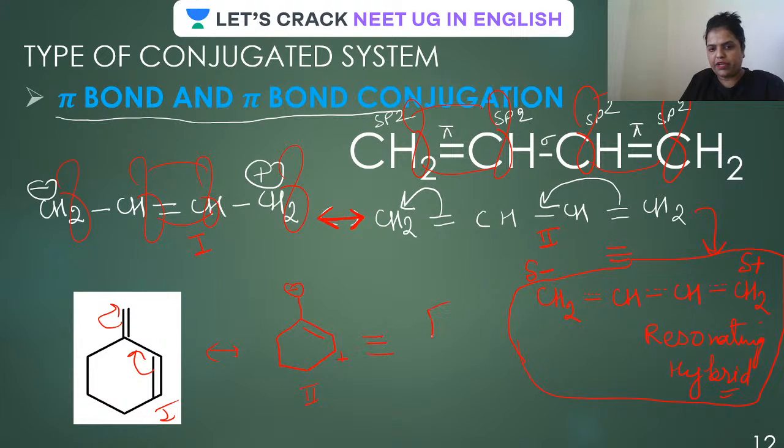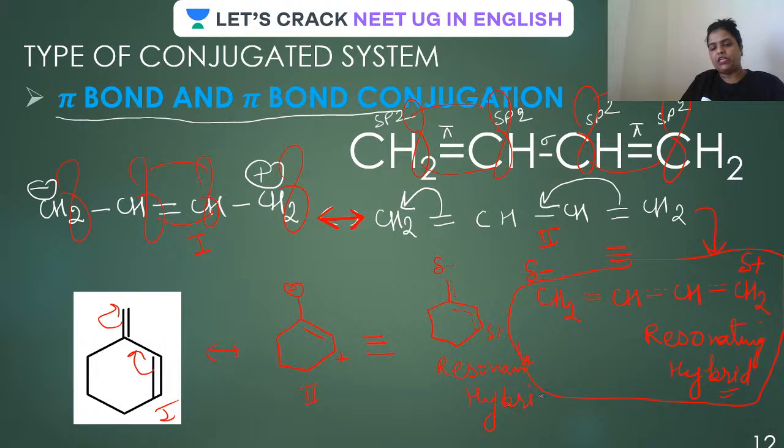And how is the resonating hybrid to be written, guys? Yes, there would be a partial double bond right from here to here. And what type of charge would be there? Partial negative, and there would be a partial positive charge. So this is the resonating or resonant hybrid.